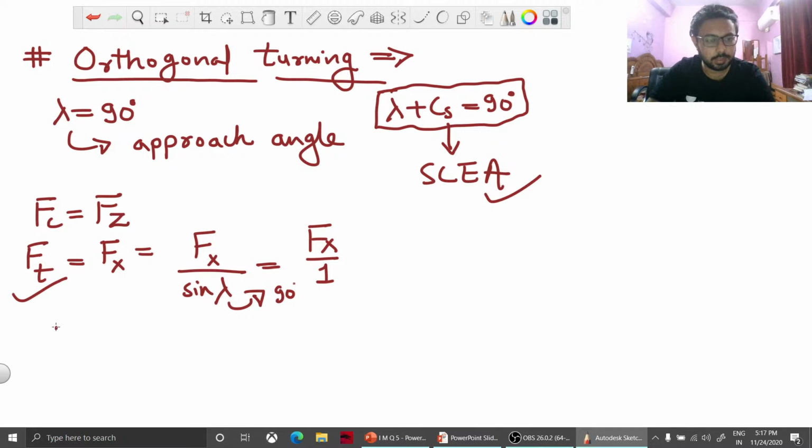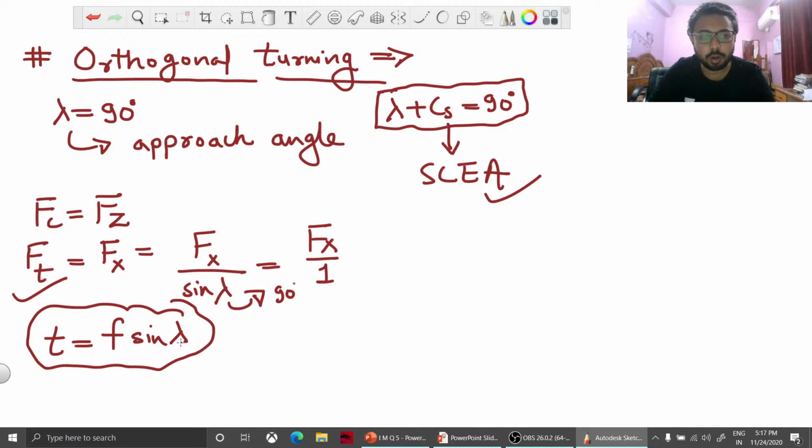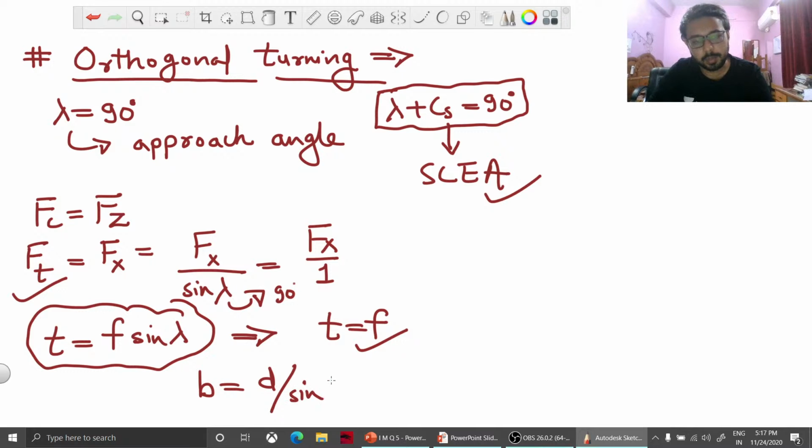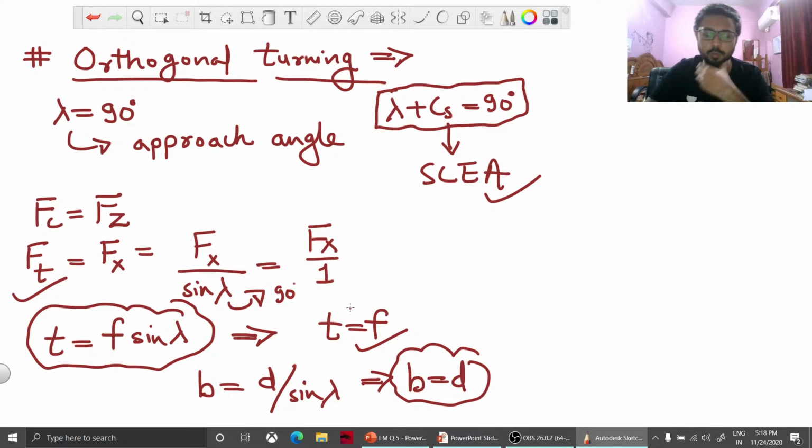And for T, we will be doing one question in which we will be using the formula T is equal to F sine lambda. So remember this formula very much. This formula is not for orthogonal turning, but for orthogonal turning, what we will be getting? T is equal to F, because sine lambda will be equal to 1. And B is equal to D divided by sine lambda. Here again, we will be getting B is equal to D, because lambda is 90 degrees, and therefore sine lambda will be equal to 1.